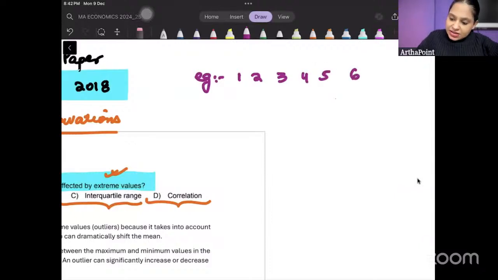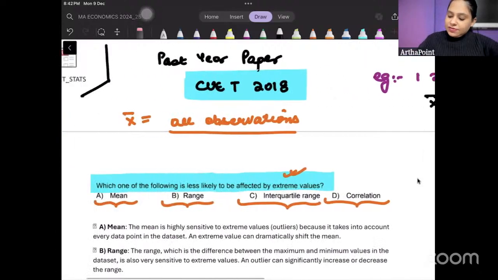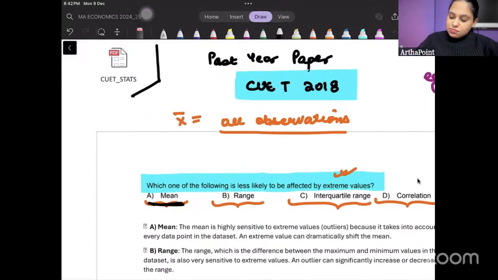And I make this 6 an extreme observation. इसको हम 6 की जगह पे कुछ और कर दें. Suppose I make this as 60. तो क्या होगा? What will happen? My mean will be affected. Mean will change. है ना? So माने mean will be affected by extreme observation. Mean cannot be the answer.